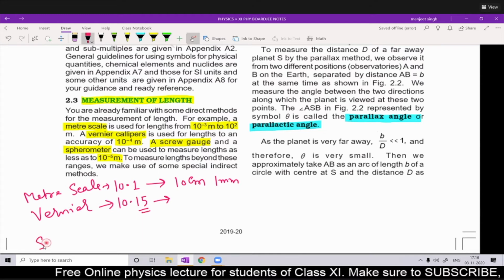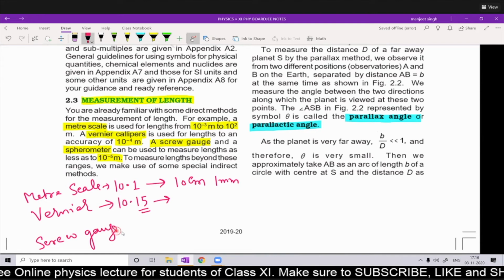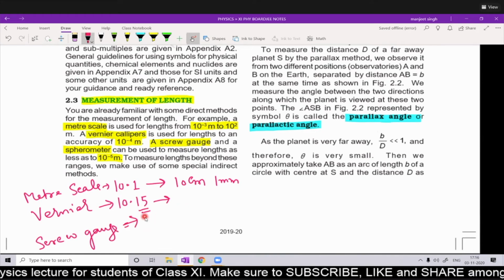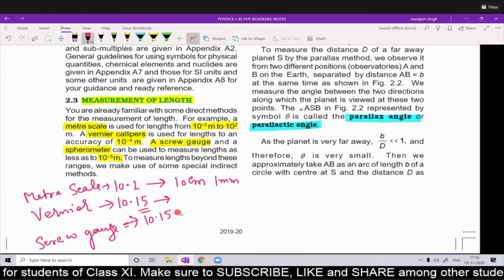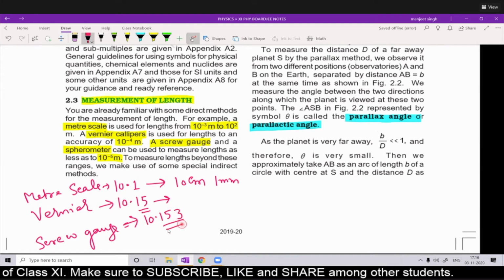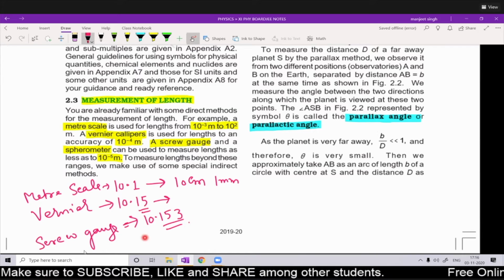And if we use a screw gauge or spherometer, it will give a more accurate value. It will give 10.153, to the third place after the decimal. So it is accurate to 3 places of decimal. Okay, so it is more accurate.